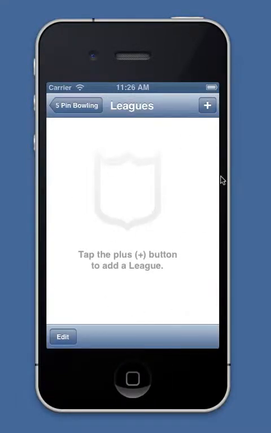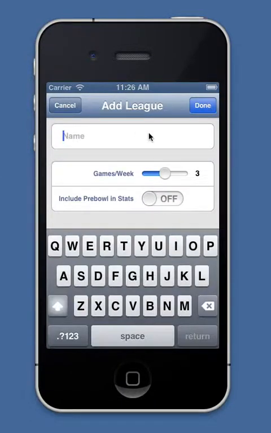It's empty. I haven't defined a league yet, so I'm going to tap on this plus button to define a league. You can name your league whatever you want, but typically I like to put in the year that I'm bowling. Let's suppose I'm bowling in the same league year after year. I might want to separate those scores, and then just a name for the actual league, and again, call it whatever you want. You can adjust the number of games that you bowl per week, or per bowling night. Typically it's 3, but if you bowl more than that, up to 5, or even less, down to 1, you can adjust that slider however you see fit.